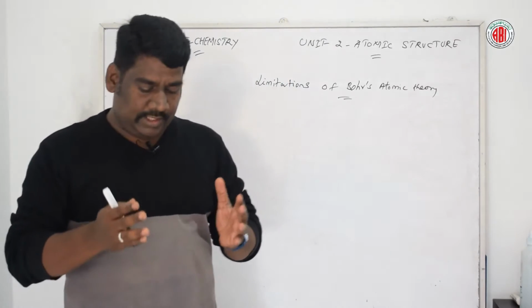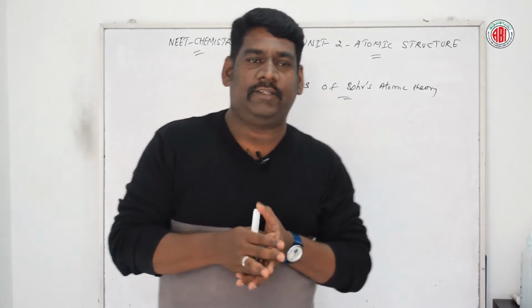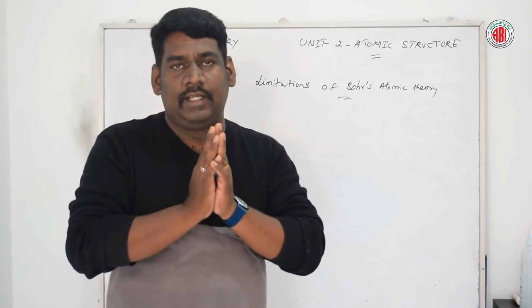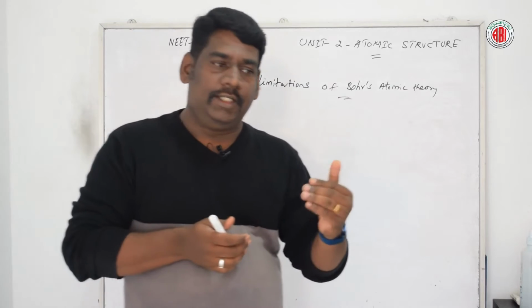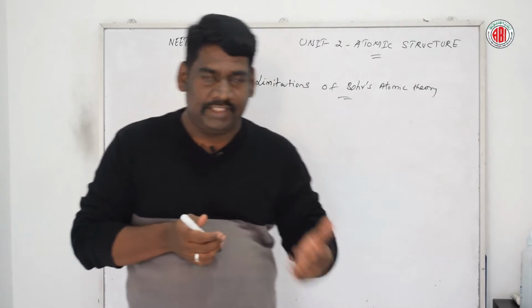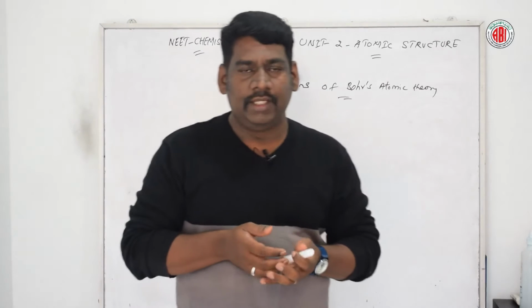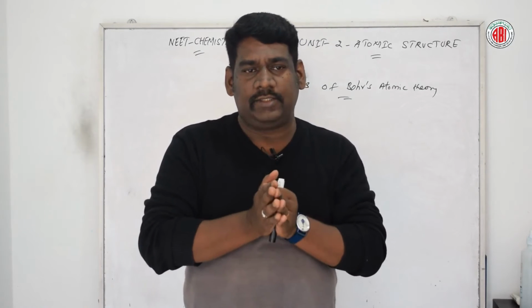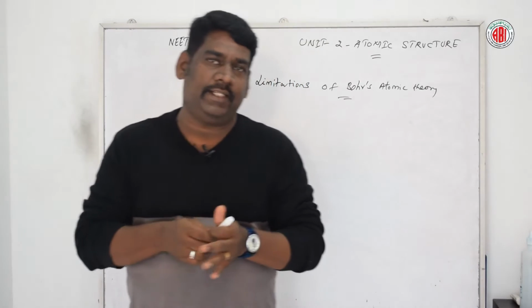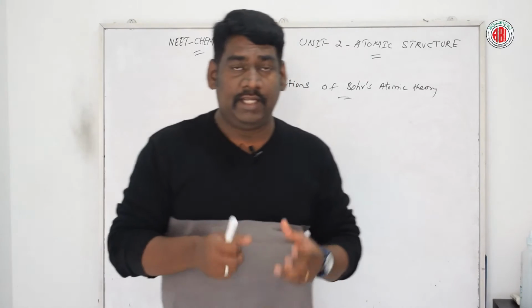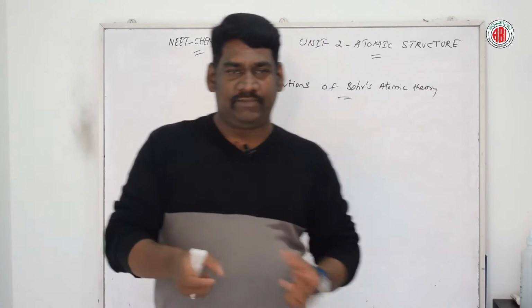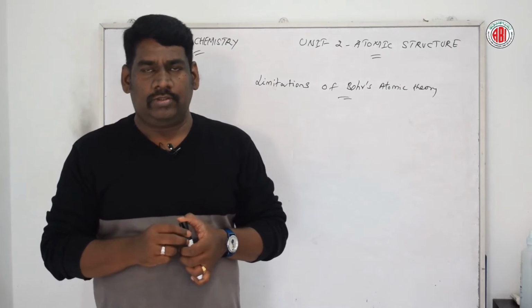You know that Bohr's theory of atomic structure was a quite successful theory compared to Rutherford's model and J.J. Thomson's model. This atomic theory could explain the stability of an atom and also the line spectrum of the hydrogen atom and hydrogen-like atoms.